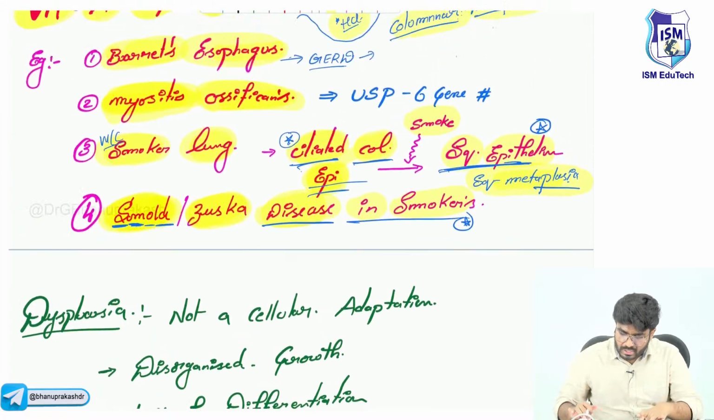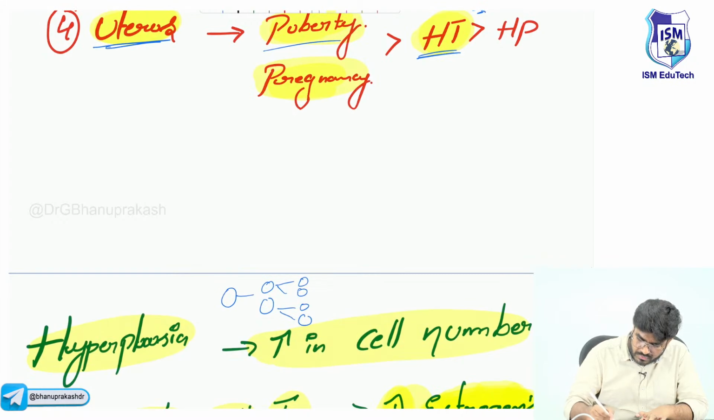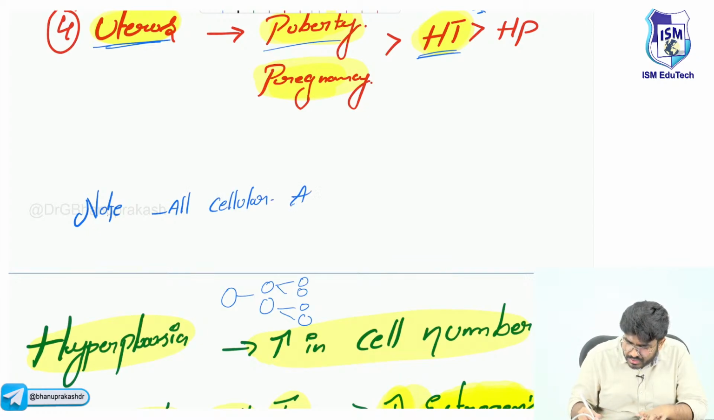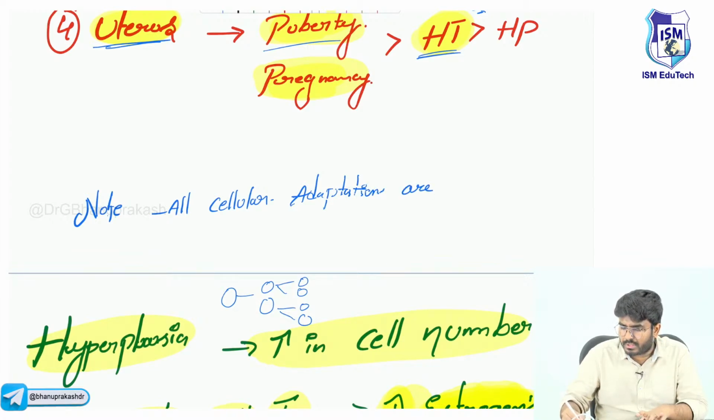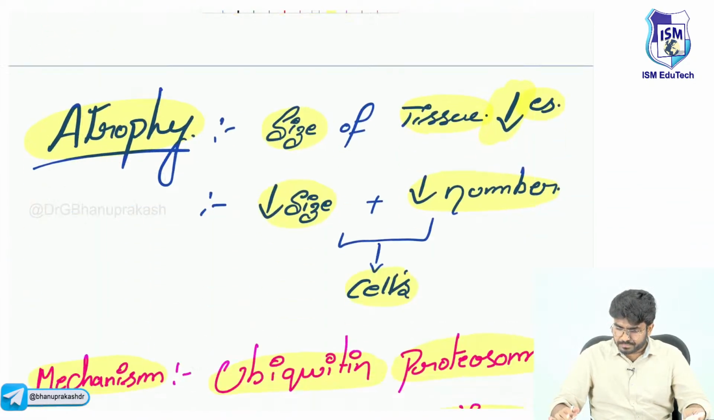So let me write here, all cellular adaptations are reversible, no doubt. Very important note: all cellular adaptations are reversible, sir. The question which was asked in the exam was about metaplasia in Barrett's esophagus. If the patient has Barrett's esophagus, is it reversible? Absolutely reversible. So metaplasia is reversible, sir. Next.